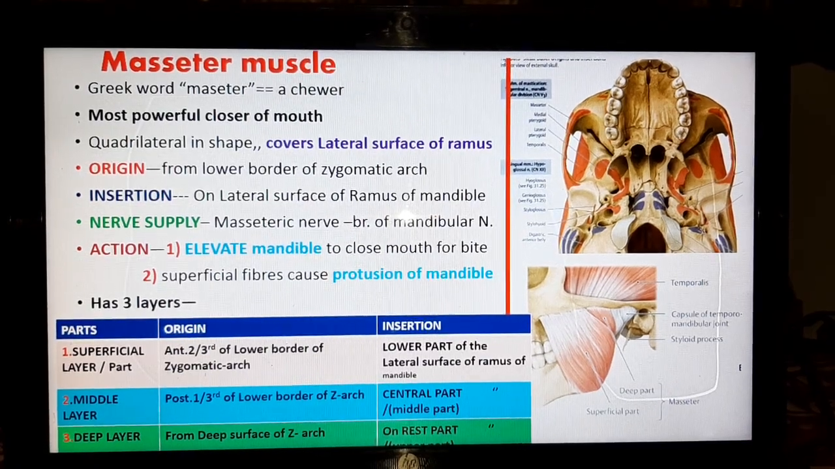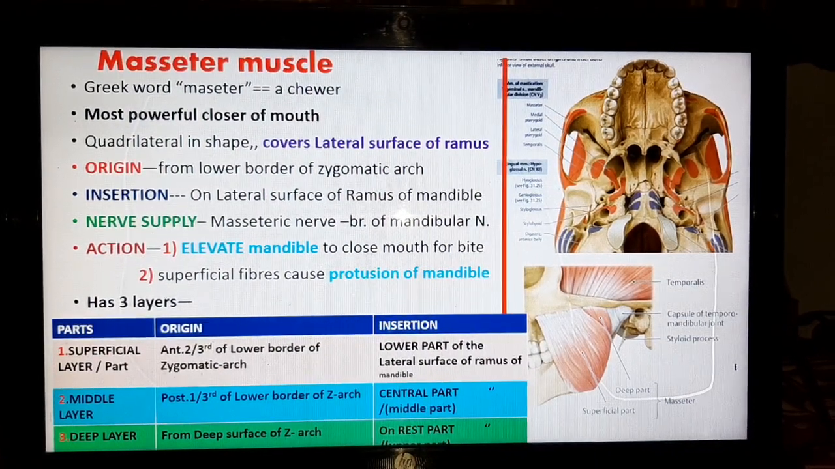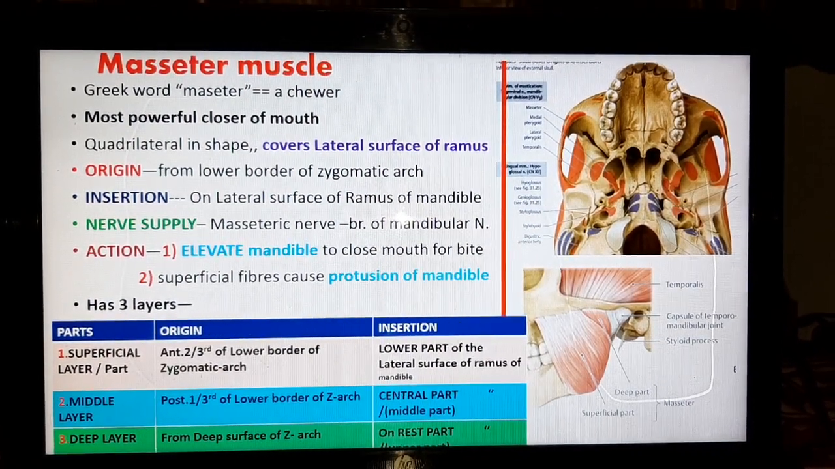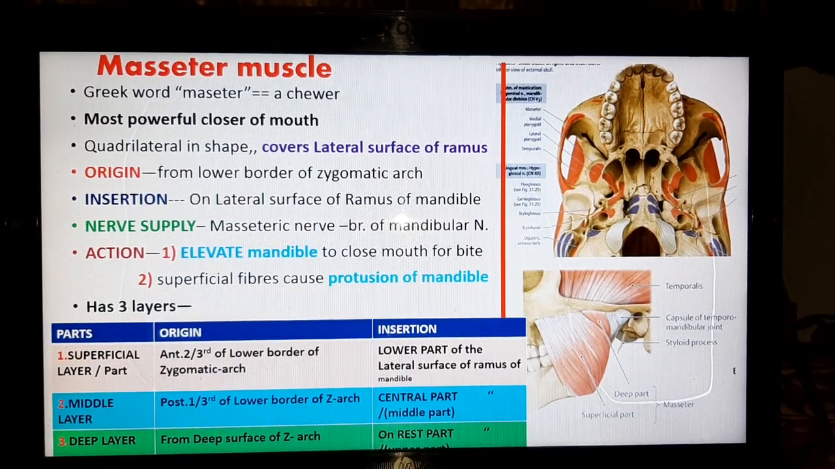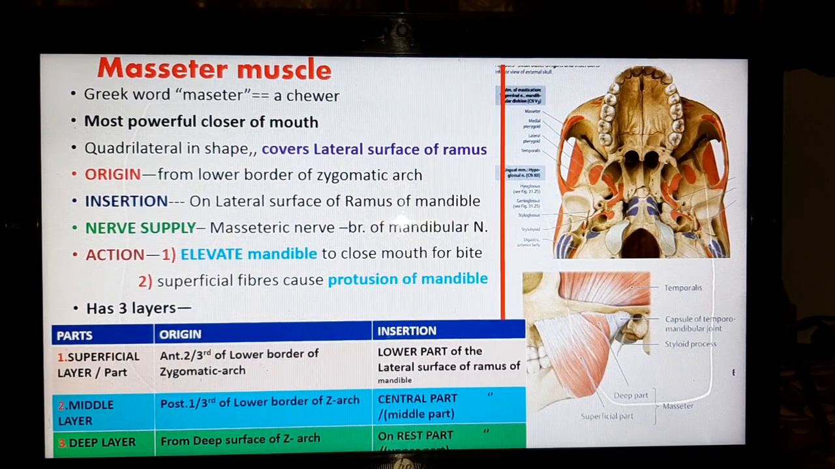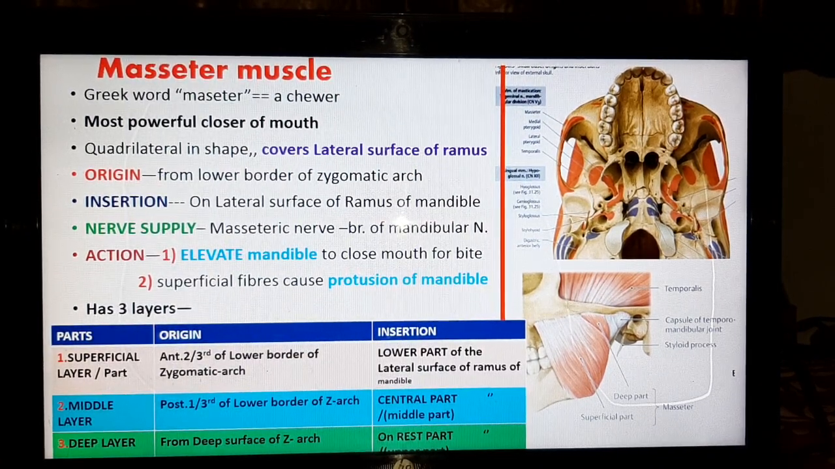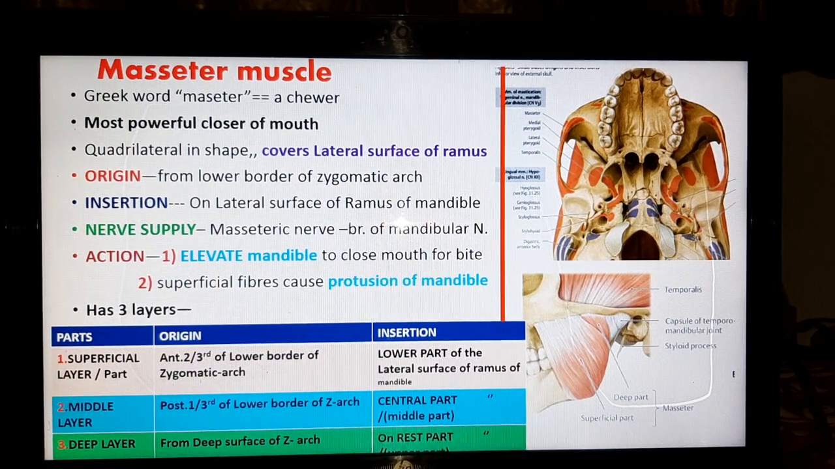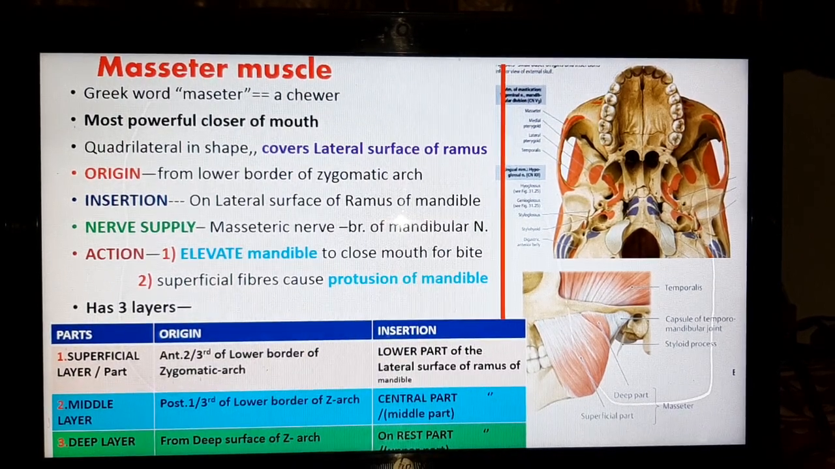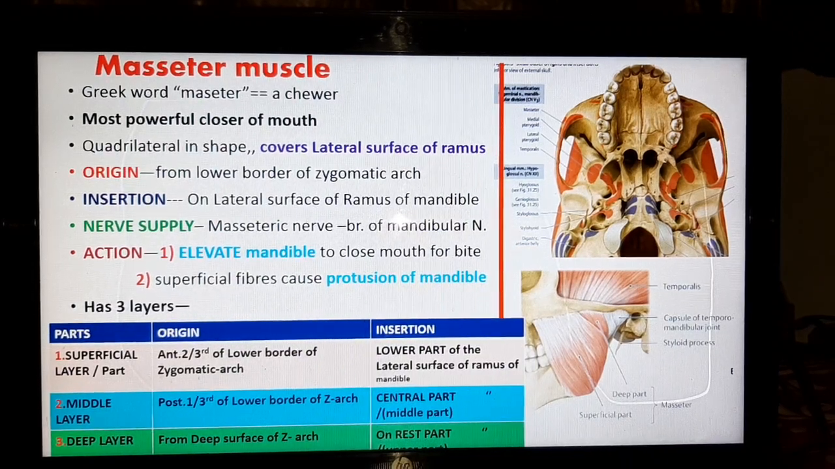Now comes the details of individual muscles. First one is masseter muscle. Masseter is derived from the Greek word masseter, which means a chewer. This masseter muscle is the most powerful closer of the mouth. It is quadrilateral in shape. It covers the lateral surface of ramus of mandible. Its origin is from the lower border of the zygomatic arch.